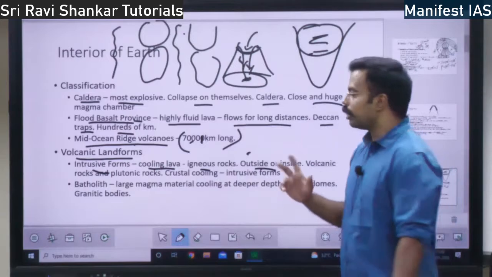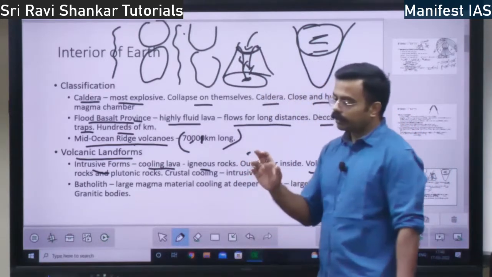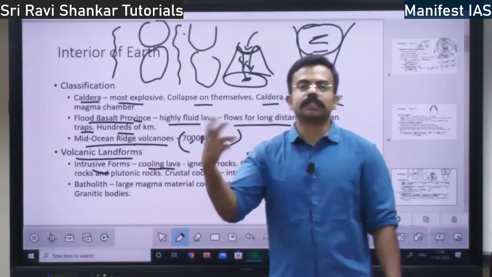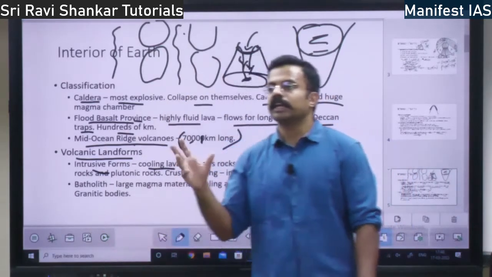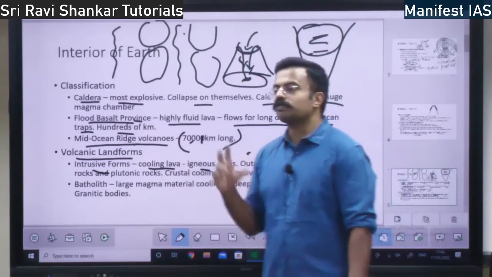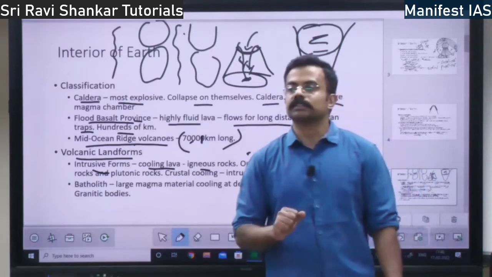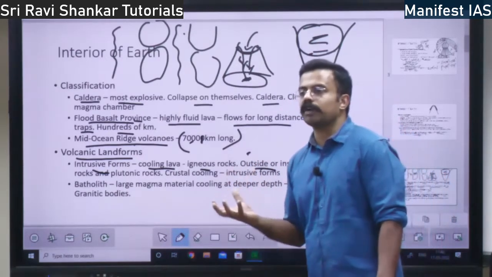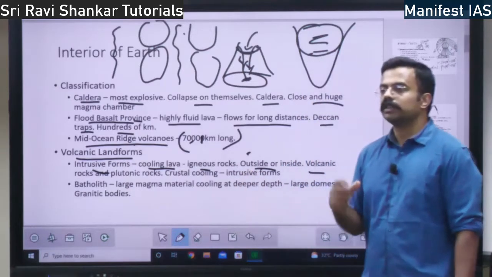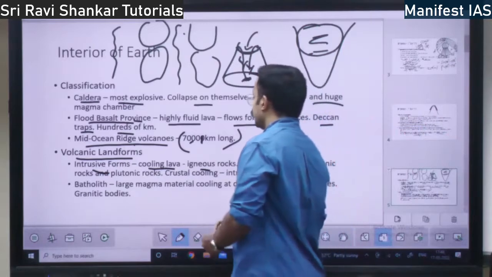So within the earth or outside, both sides it can cool, right? If the lava comes outside the earth, on the surface of the earth, and cools down, it is called volcanic rocks. If the magma cools within the earth, whatever rocks are formed are plutonic rocks. Within the earth, plutonic rocks. Outside the earth, volcanic rocks.